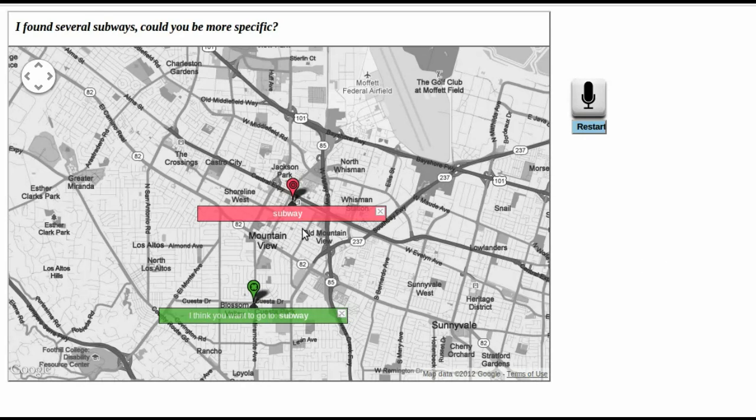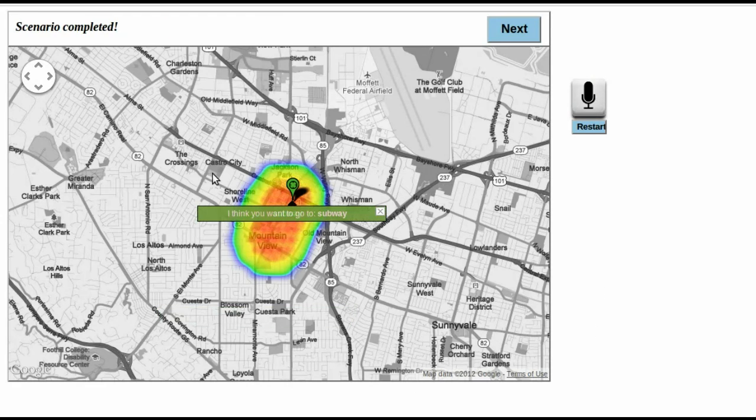When specifying destinations, try to refer to nearby landmarks, for example, nearby places, streets, intersections, and neighborhood, and so on. In downtown, the heat map layer on the map is generated based on the observed landmarks, which indicates the possible area where the target destination might be. In this case, the whole downtown neighborhood is highlighted. Once the system's output matches the underlying target destination, click the Next button to move on to the next scenario. Also, you can restart the current scenario by clicking the Restart button if anything goes wrong.